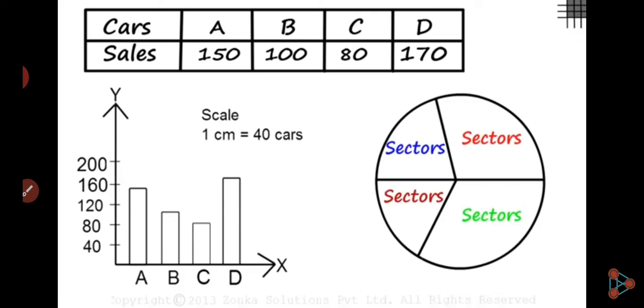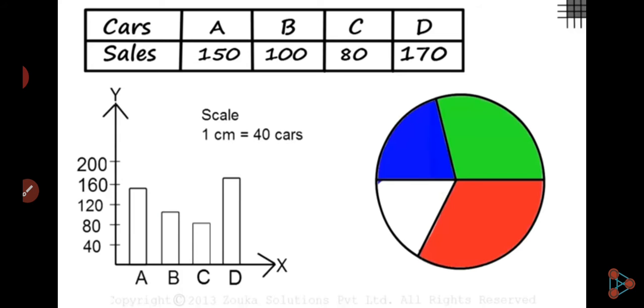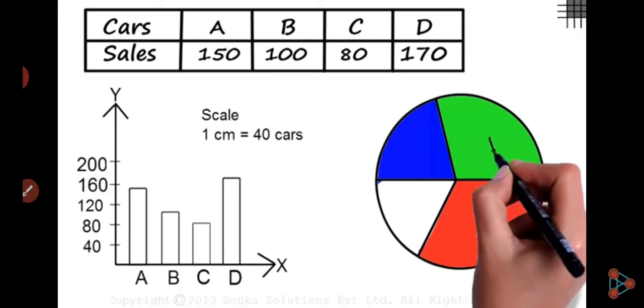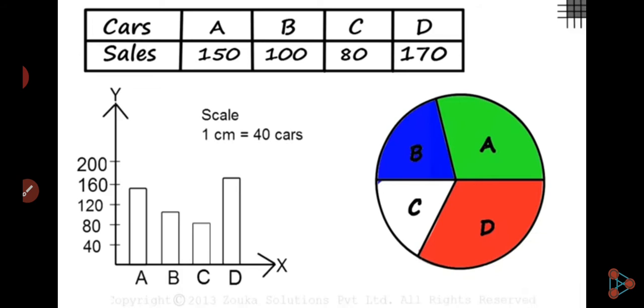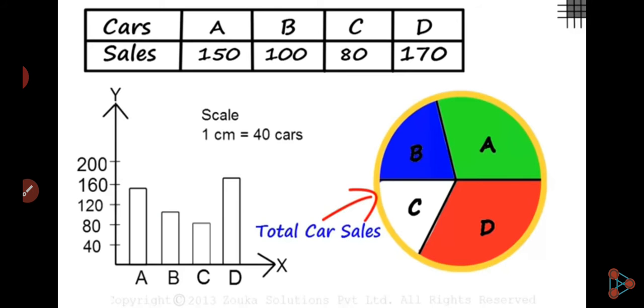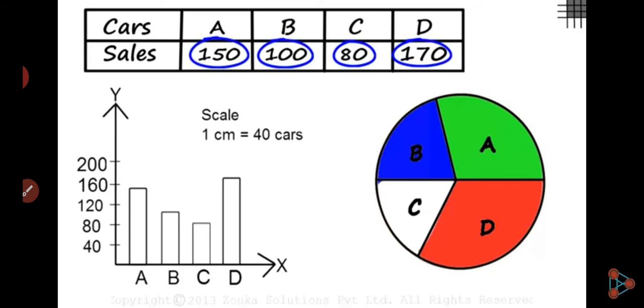If all these regions are sectors, it means this point has to be the center. But what are these regions? They represent the 4 parts, the sales of each of A, B, C and D. Do not worry about how we drew this. We will see that soon. Just try to understand the logic first. Assume this entire circle represents the total number of car sales. These 4 sum up to 500. 500 cars were sold that month.